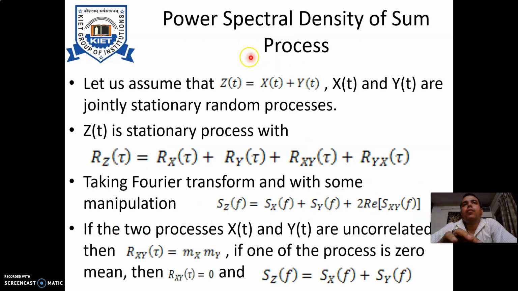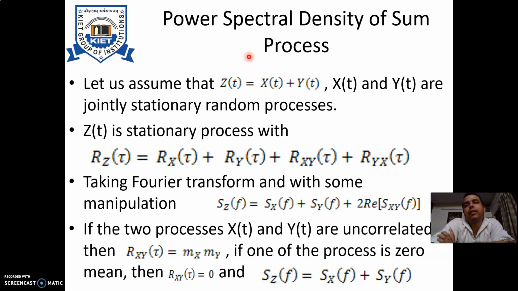Now, another important process is the power spectral density of the sum processes. Now, what are the sum processes? Sum process means you are having addition of two signals, and in many practical cases we observe that any outcome is represented by additive nature, and as far as our syllabus is concerned, we are dealing with the addition of the signals.